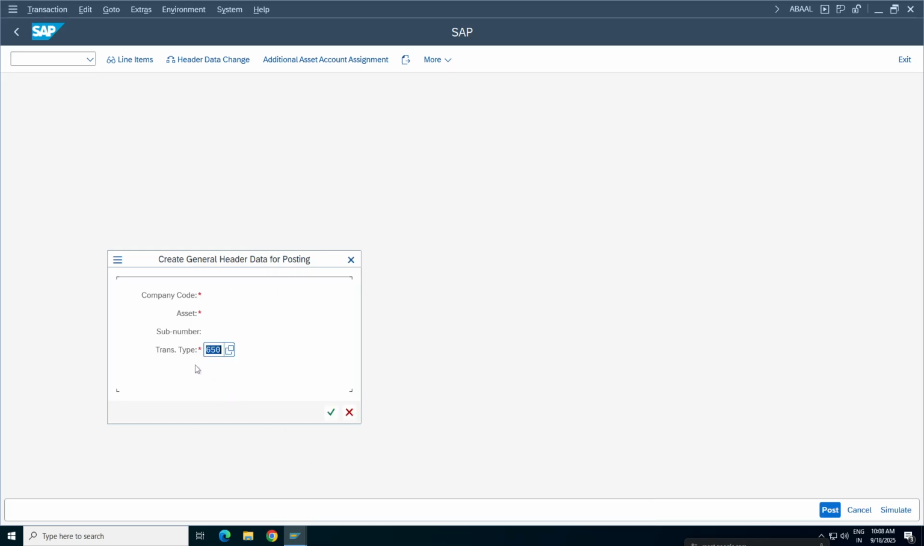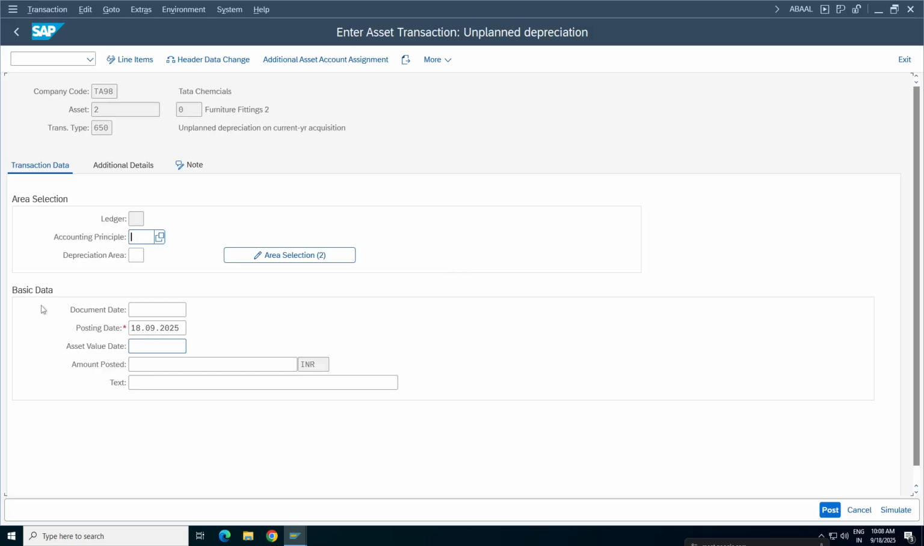Select 650. Continue. Why is this coming like this? 650. Continue. If it throws errors, we'll resolve them accordingly. Don't enter any other details. If you want to update a specific accounting principle, it's up to you. It's up to the business requirement again.